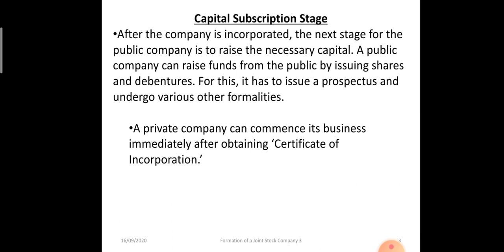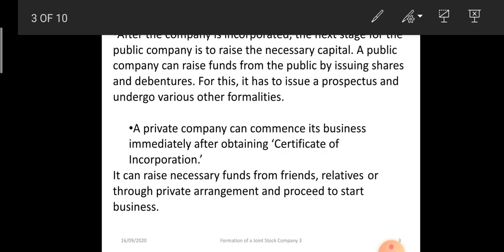Once the company has been incorporated, in case of a private company there is no need of this capital subscription stage because they are not inviting the general public. See here the first paragraph. After the company is incorporated, the next stage for the public company is to raise necessary capital. The public company has to raise funds from the public, so it will issue a prospectus. The prospectus contains all the details. We will discuss that in the next slide.